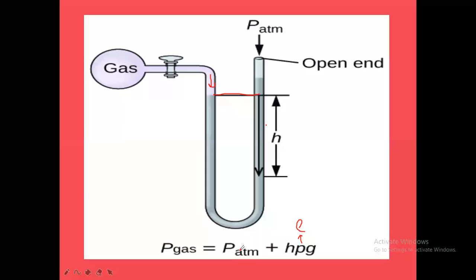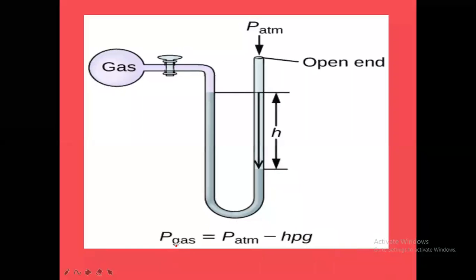Now if you take the atmospheric pressure in atm or bar, this should also be taken in bar. If you take centimeter, it should be in centimeter. If you take millimeter of mercury, it also should be in millimeter of mercury. So this is the formula we have to use here.